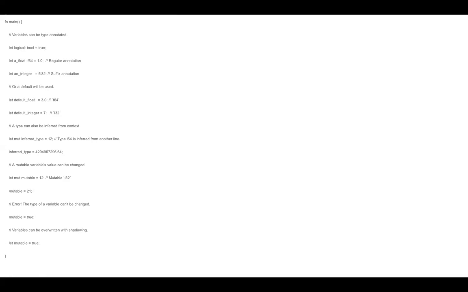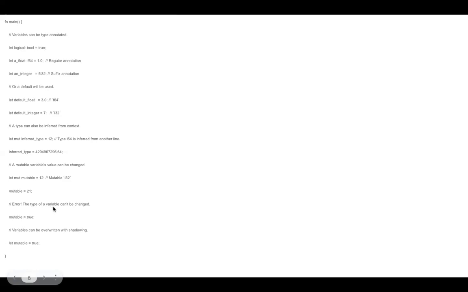So how do you make a variable mutable? There is a keyword, mut, which is short for mutable. So you just say let mut, inferred type, is equal to 12. And then see here, you can assign a new value to it. A mutable variable's value, of course, can be changed. So let's say it's mutable, it's 12, and you can assign a new value to it.